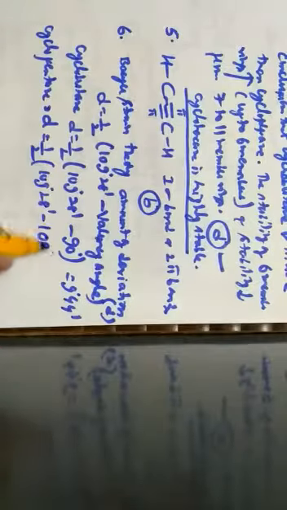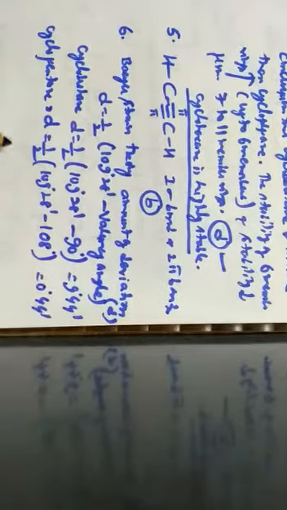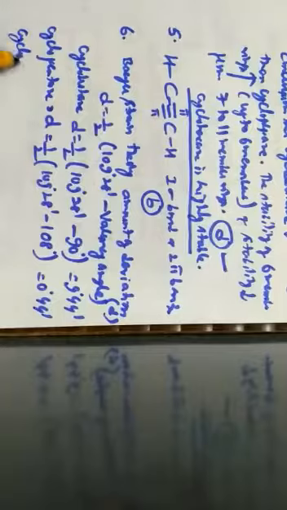In cyclopentane, D is equal to 1 by 2 into (109 degree 28 minutes minus 108 degree), so it comes out to be 0 degree 44 minutes. In cyclohexane, the angle is 120 degrees, so D comes out to be minus 5 degree 16 minutes.